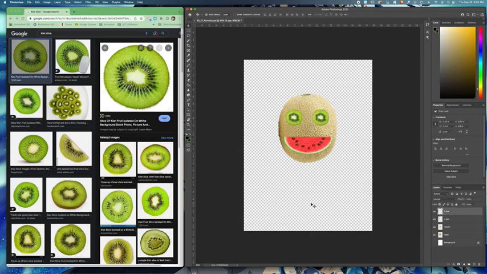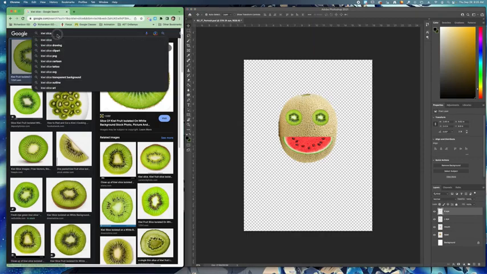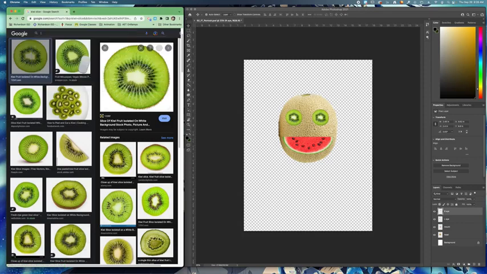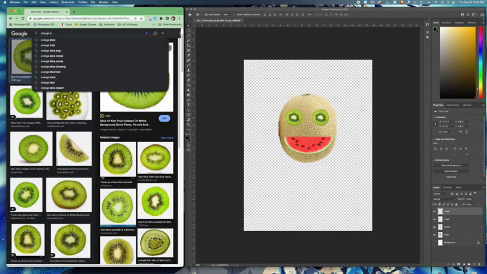See? There you go. And then, let's see, ears. I could use another one that's a circle and just slice it, kind of like this, to do the ears. Orange slice.